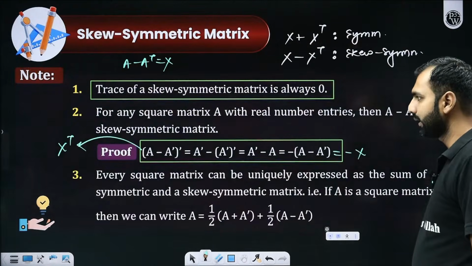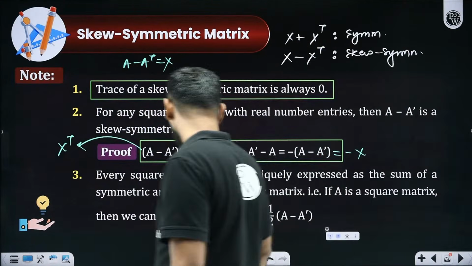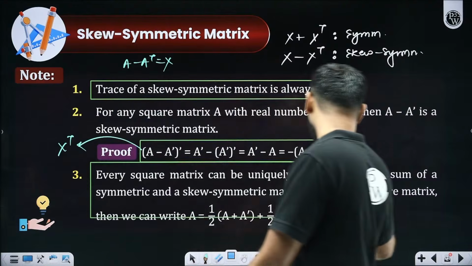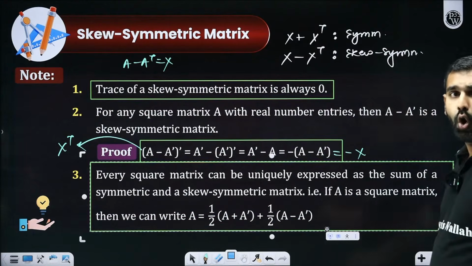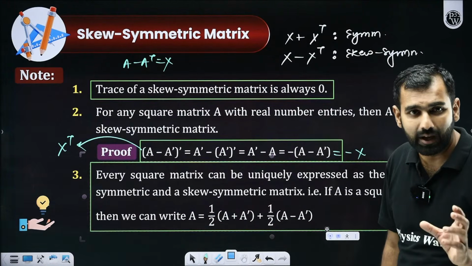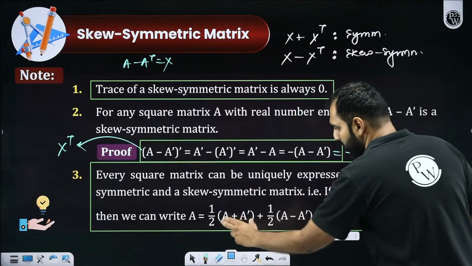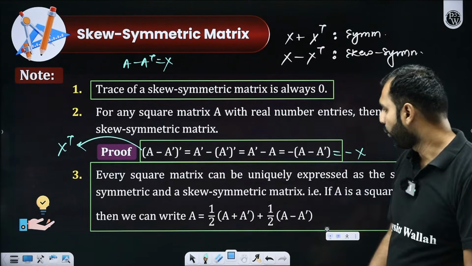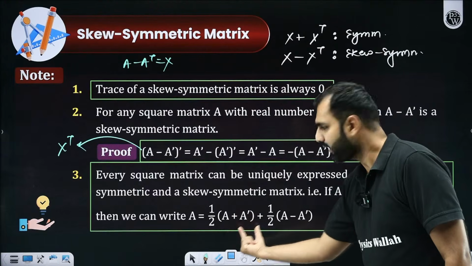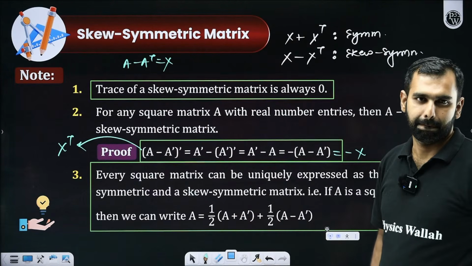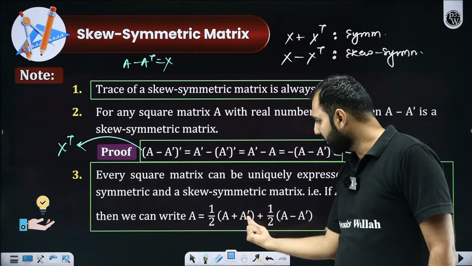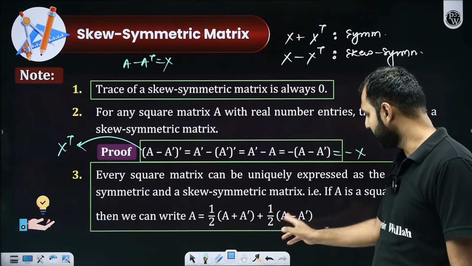But before we do it, I'll tell you this property which will give you crystal clear clarity about this question. All the matrices in this world can be written as a sum of two matrices, where one of them is symmetric and the other one is skew symmetric. The symmetric part is (A plus AT) by 2. The skew symmetric part is (A minus AT) by 2.